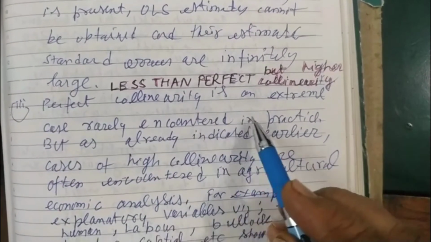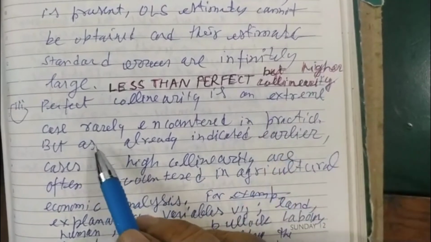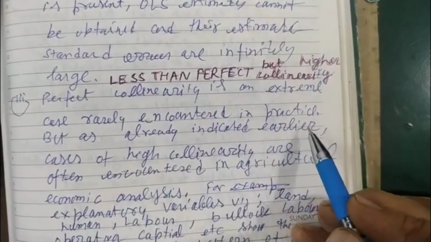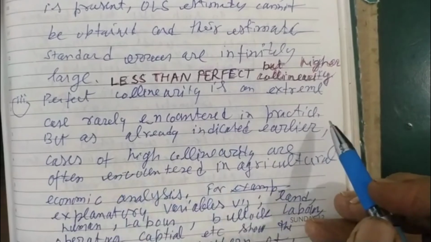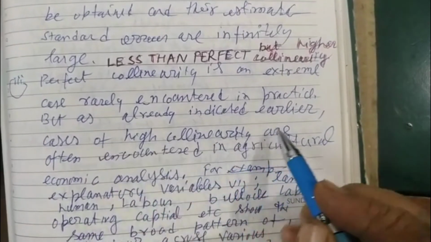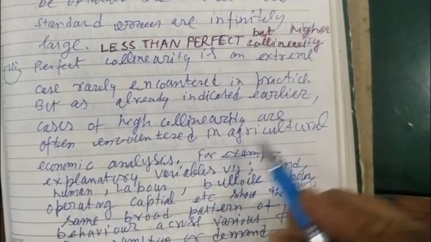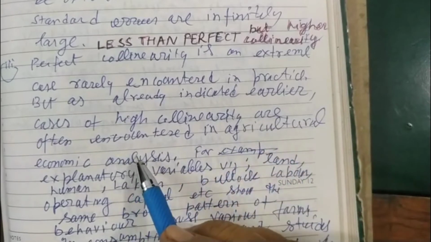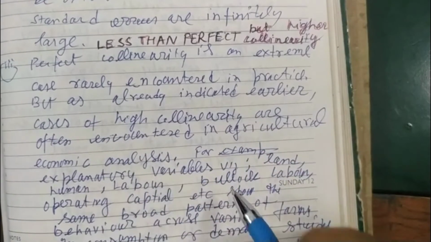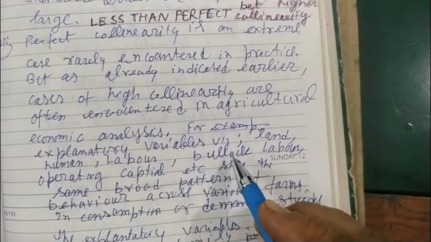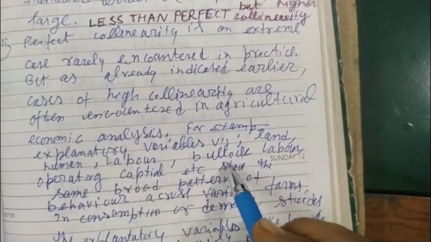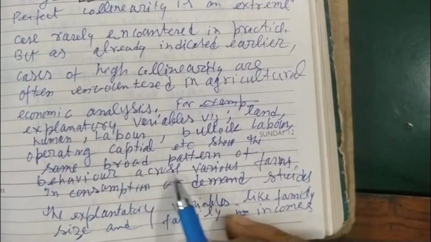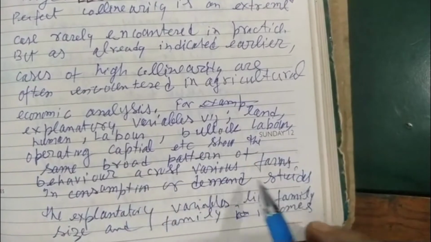Less than perfect but high multicollinearity is found. Third, perfect multicollinearity is an extreme case rarely encountered in practice. But as already indicated earlier, cases of high collinearity are often encountered in agricultural economic analysis. For explanatory variables like land, human labor, bullock labor, operating capital, etc., the same broad patterns of behavior are shown across various farms.